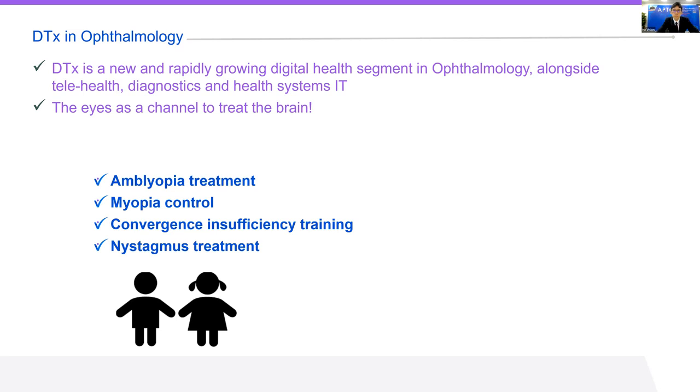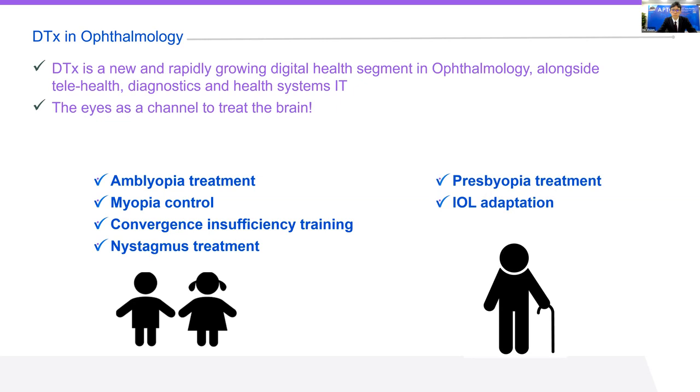And as you can see, most of these areas are connected to children. And there are two reasons for that. It's not by chance. The first one is that the brain is still plastic with children. It's easier to deliver the treatment when the brain is still evolving. The second thing is that the eyes are actually evolving in the first years of childhood and teenage years, and this is mainly connected to myopia.